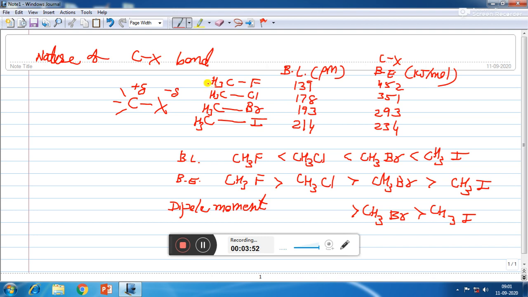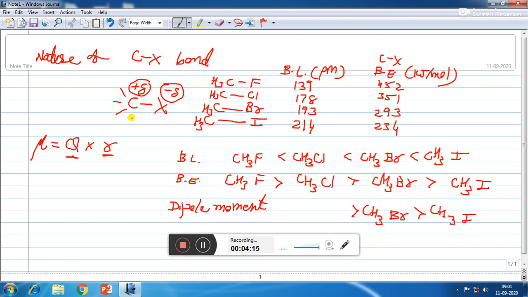Now, when we talk about CH3F and CH3Cl, the dipole moment of CH3F should be more as compared to CH3Cl, but the dipole moment depends upon the charge of separation, that is the value of plus delta and minus delta.